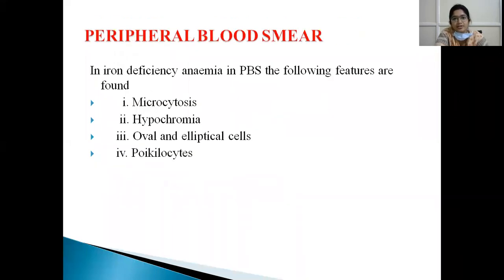What is seen on peripheral blood smear in iron deficiency? We see microcytosis, that is small RBCs, and hypochromia, low pigmentation of the RBC because of defective, less hemoglobin formation. Oval and elliptical cells are seen, and poikilocytes may be seen.